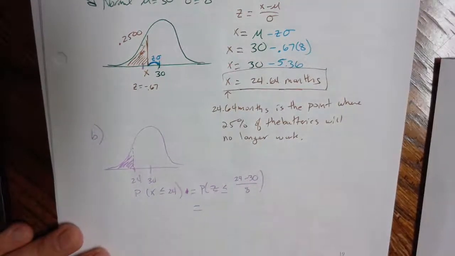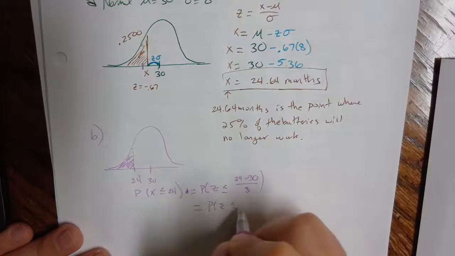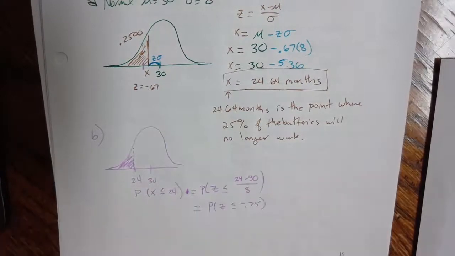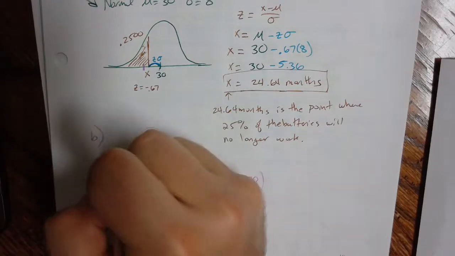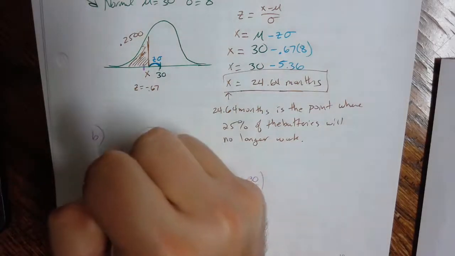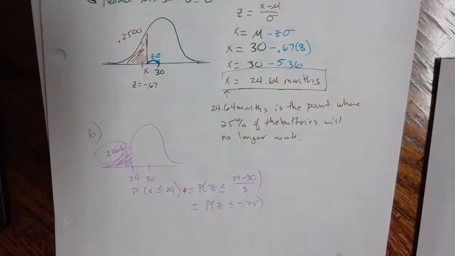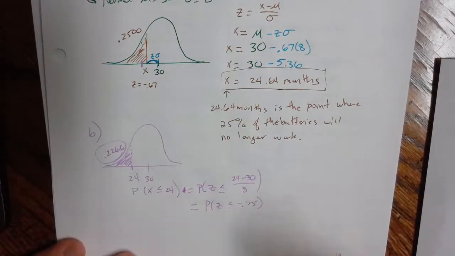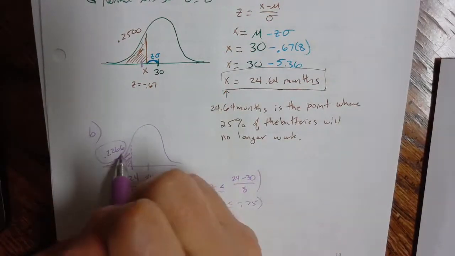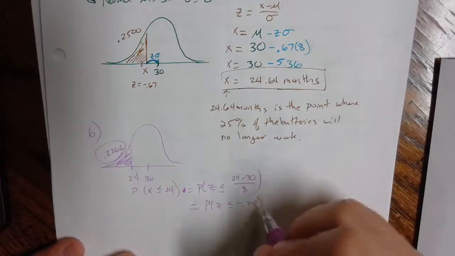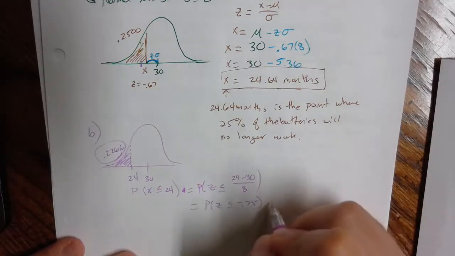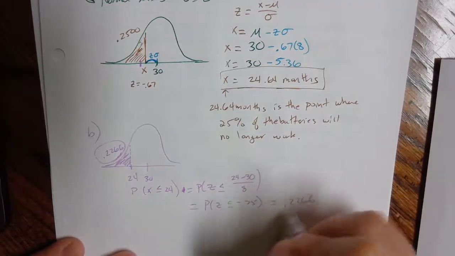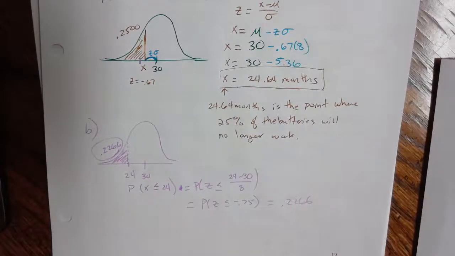This number happens to be negative 0.75. And if you look up negative 0.75 in your z-score table, you'll see 0.2266. And again, this sketch can be how you show your work, what you did, and how you arrived at your answer. So this 0.2266 is the answer to the question about what is the probability that the customer selected will require a replacement within 24 months.